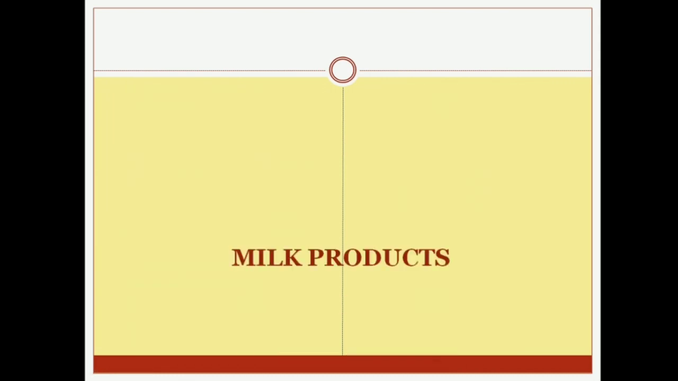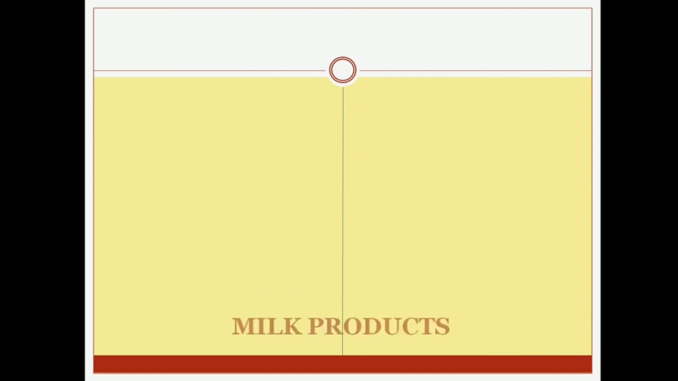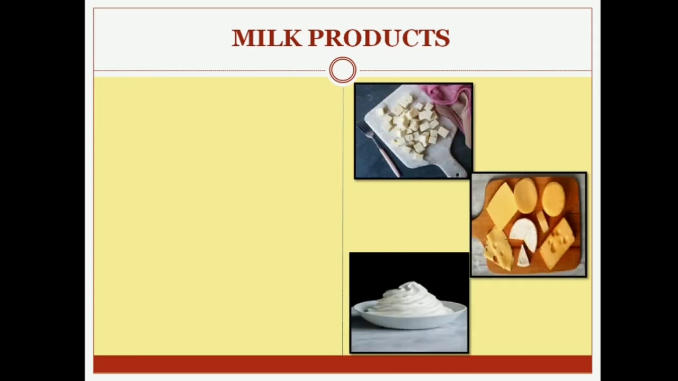Now let's see another. You must be knowing that various milk products are made from milk. Which milk products are made from milk? Can you name them? For example, ghee, butter, cheese, paneer, etc. These are the milk products made from milk. So let's see the different milk products. Try to identify this picture.